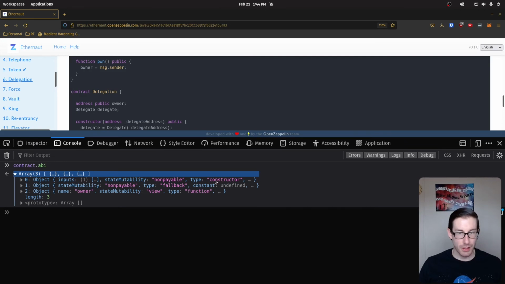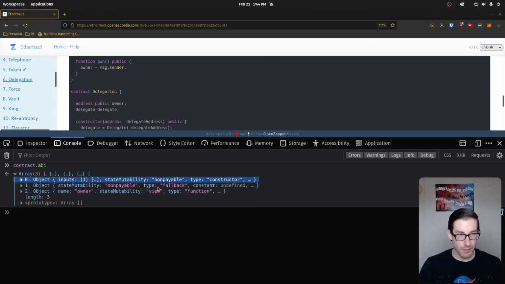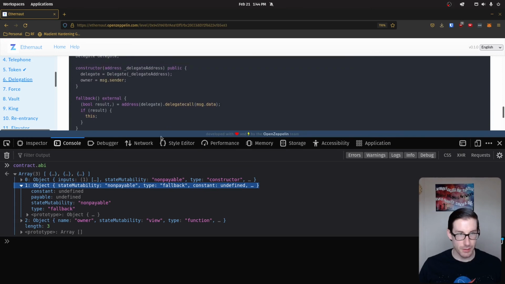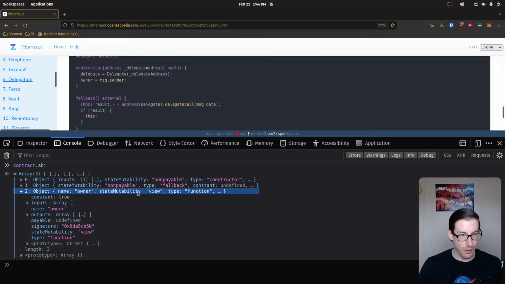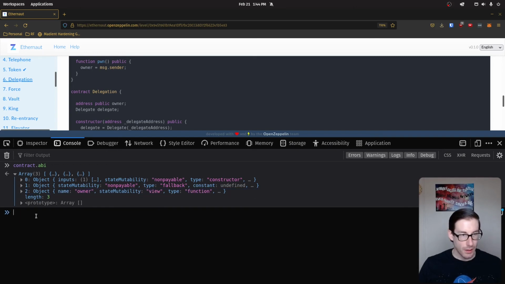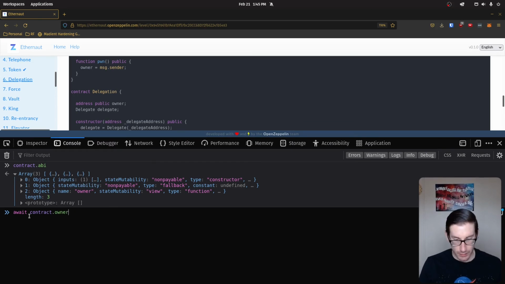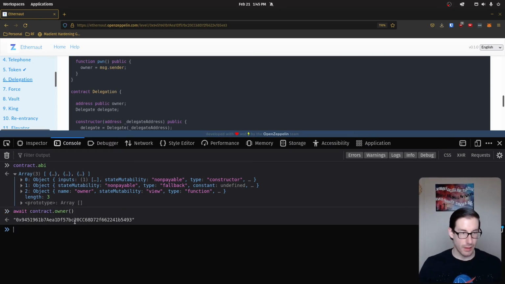The reason being is we have our constructor here. If we open up the constructor, we can see that the input is going to be the delegate address, which lines up with the delegation contract here. In addition to that, we have our fallback function, which is specific to the delegation contract. So that's all groovy. And then we have our owner, which is the same state variable as in the delegate. And if we call the getter for owner, we can see that this is currently the owner.